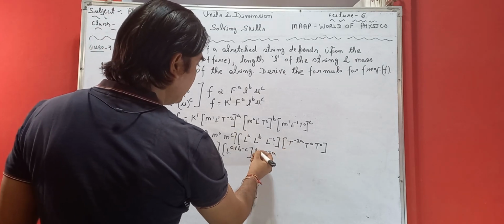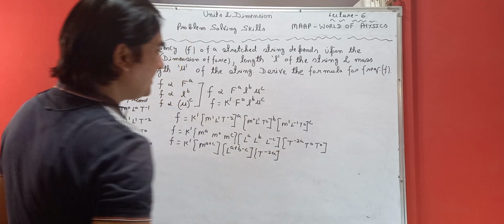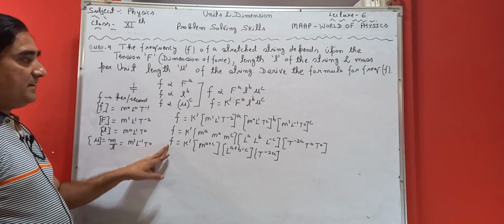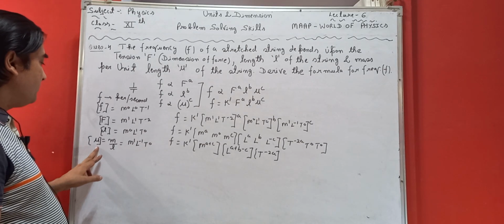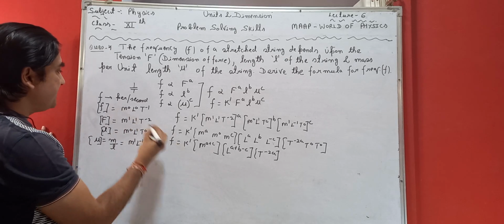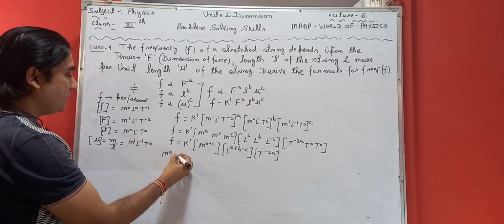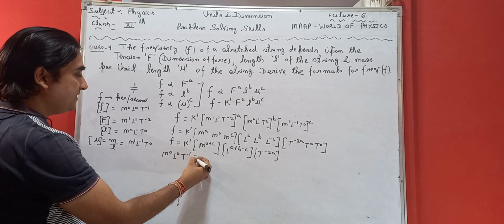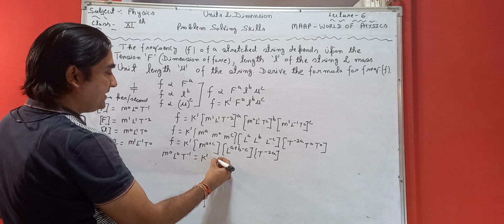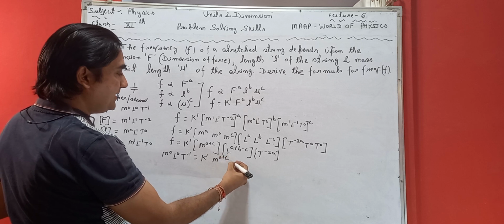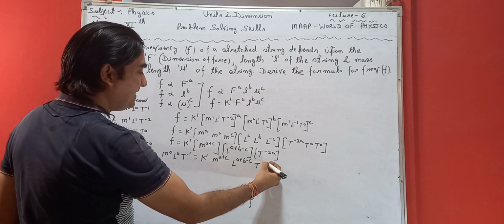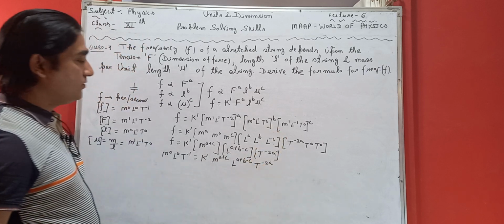t raised to power minus 2a. This will become our equation. Till now I have not substituted the dimensions over here. Now I will substitute the dimension of frequency f, which is m0 L0 t minus 1, equal to k dash. k dash is a pure constant, then m raised to a plus c, L raised to a plus b minus c, and t raised to power minus 2a.